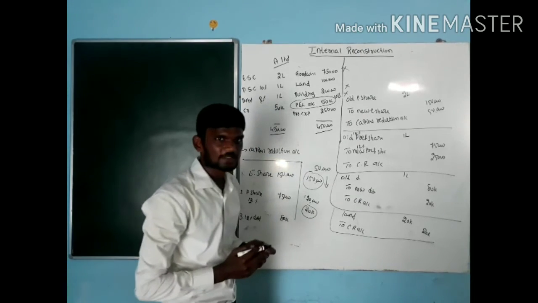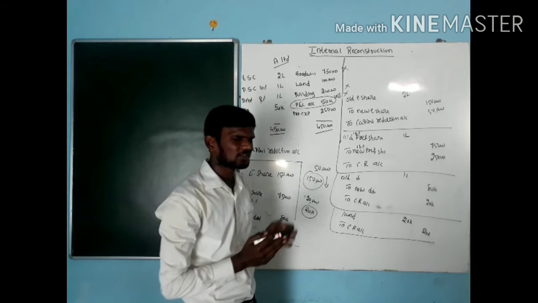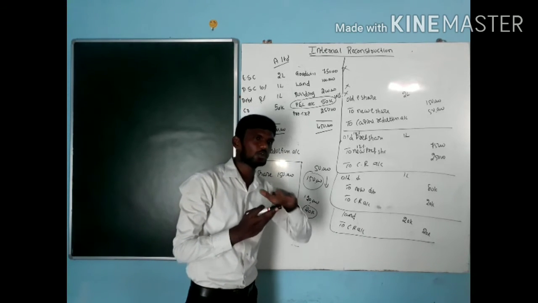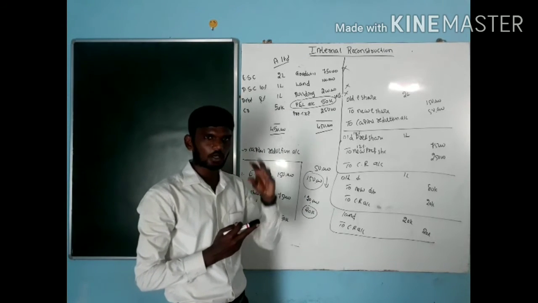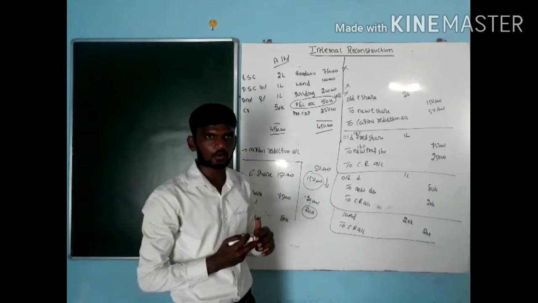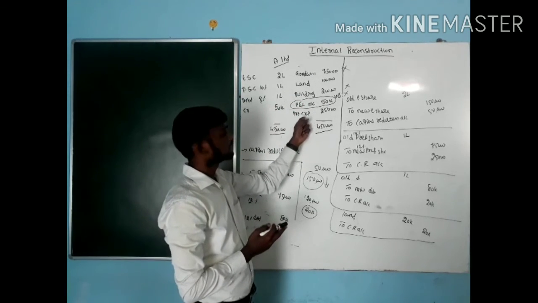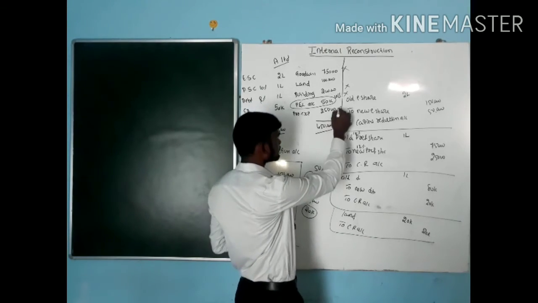When it comes to preliminary expenses, what are preliminary expenses? It is also called deferred revenue expenditure. We incur some kind of huge expenditure at the beginning of a company. Instead of showing all the amount in the P&L account, we show only part of the amount in the P&L account. The remaining part we show in the balance sheet as preliminary expenses. It's also a kind of loss.